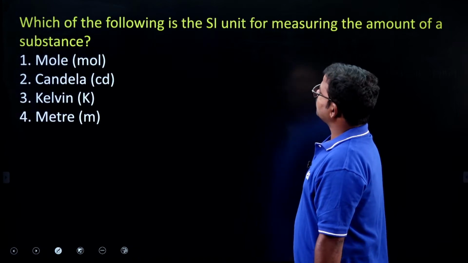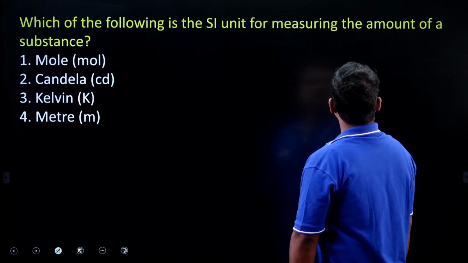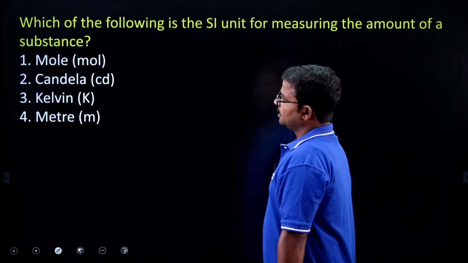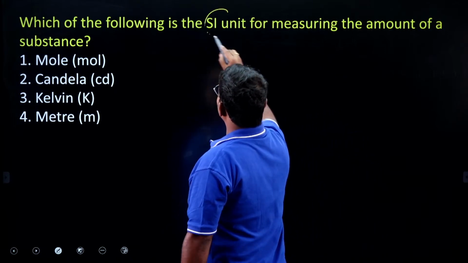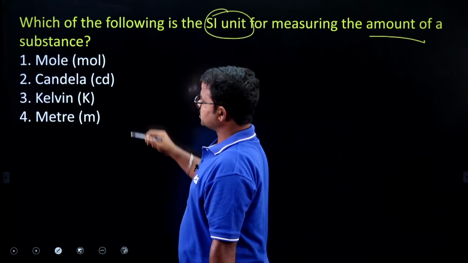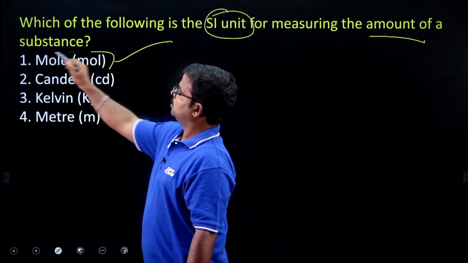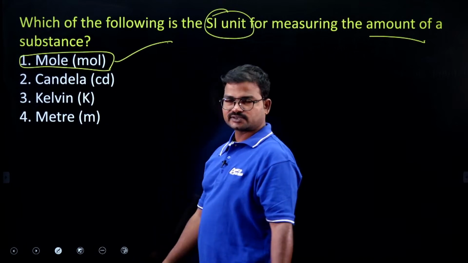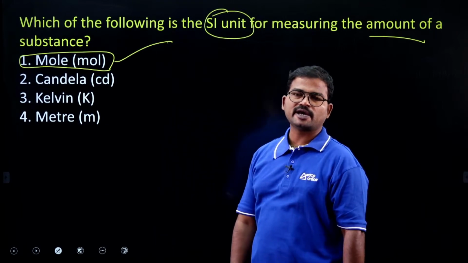Next one, which of the following is the SI unit of measuring the amount of substance? Okay, SI unit for measuring the amount of substance. So we have to consider mole. Actually, this mole concept was proposed by Avogadro.